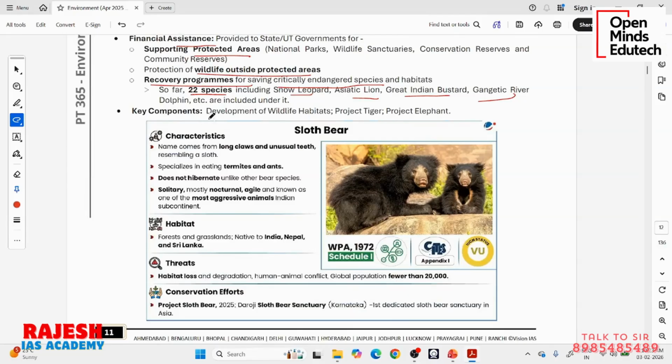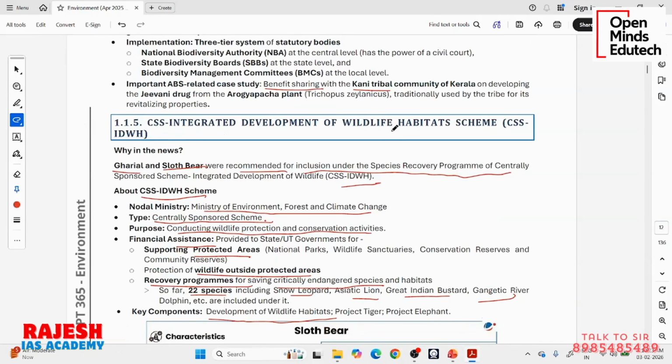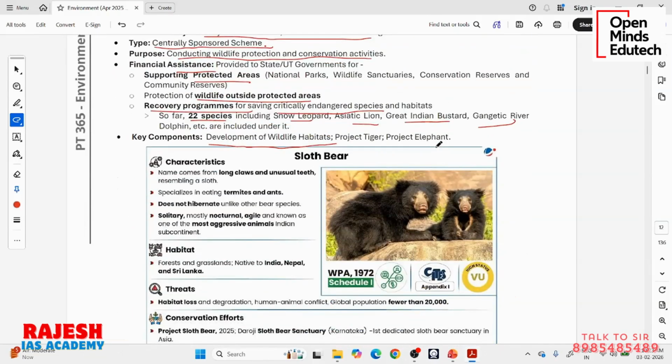Key components of the Integrated Development of Wildlife Habitat Scheme: it has three components. One is development of wildlife habitats, meaning special living spaces for wildlife will be developed across India. Then there is Project Tiger to increase the number of tigers. Then there is Project Elephant to increase the number of elephants and to facilitate elephant movements peacefully. These are two projects, but they were merged recently, one or two years back. Now it is a single project called Project Tiger and Project Elephant.